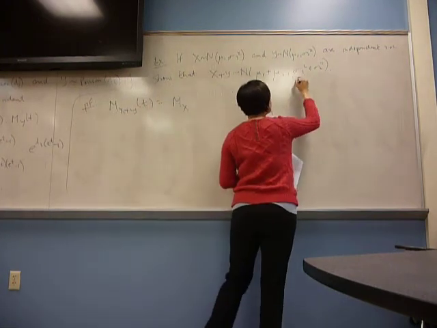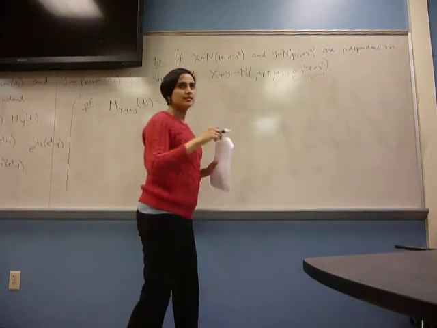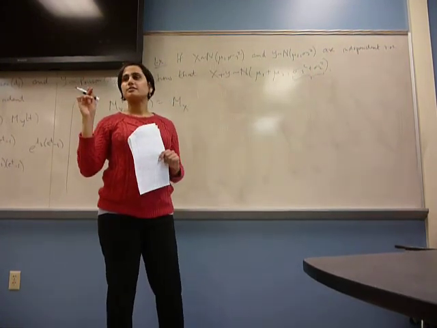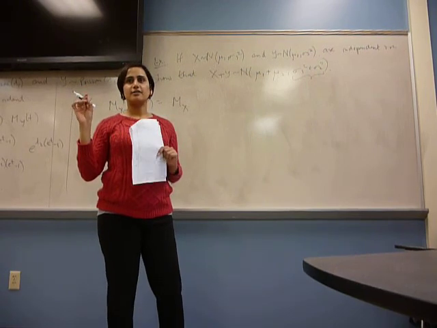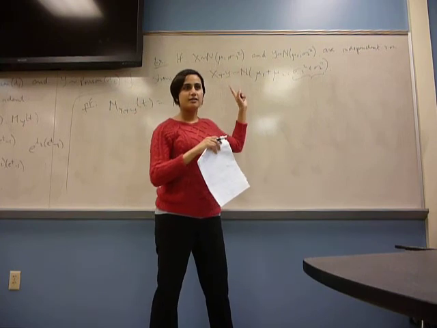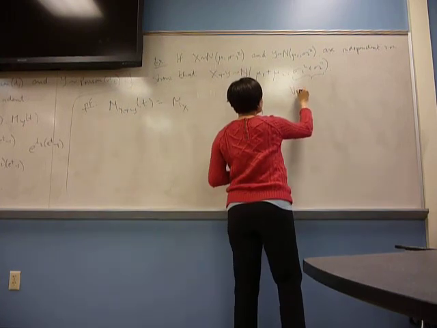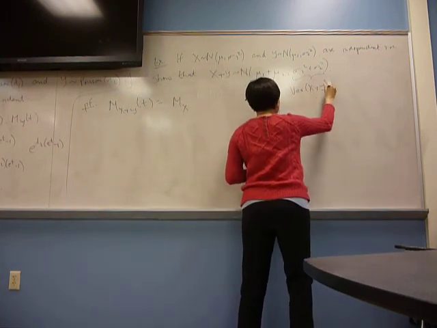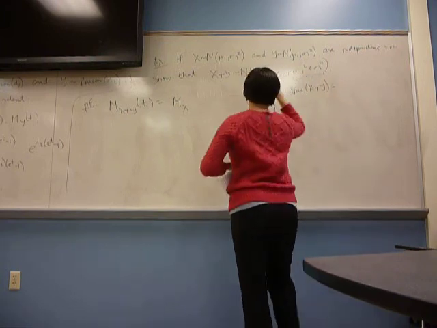What would this be if they were not independent? Something that we did last week. This is going to be the variance of X plus Y. What would the variance of X plus Y be? This is some property that you must have used for your homework.